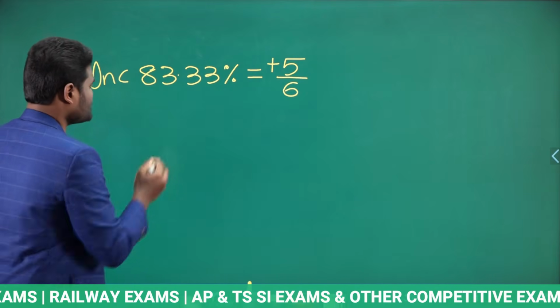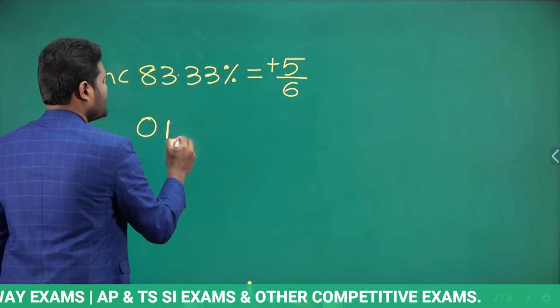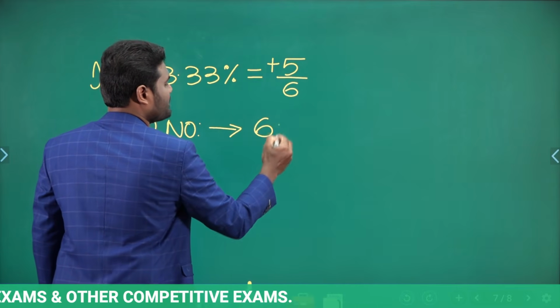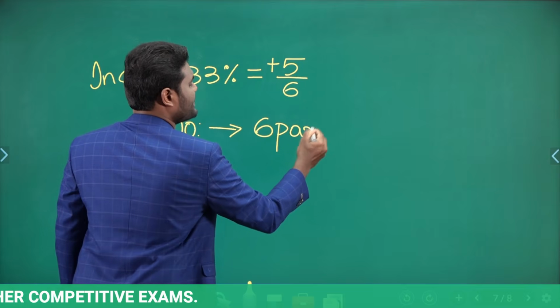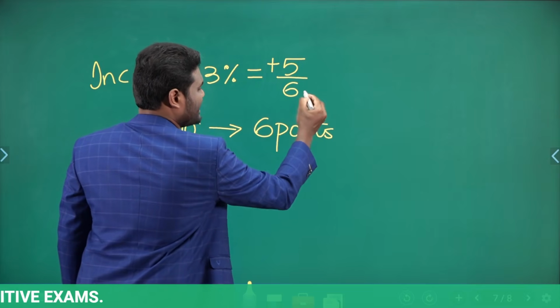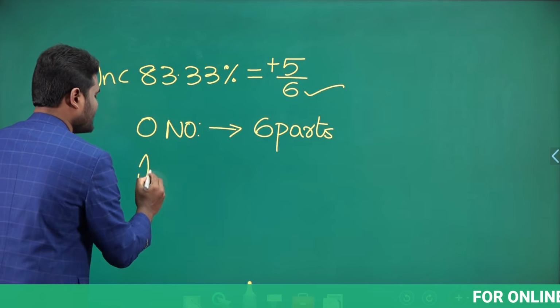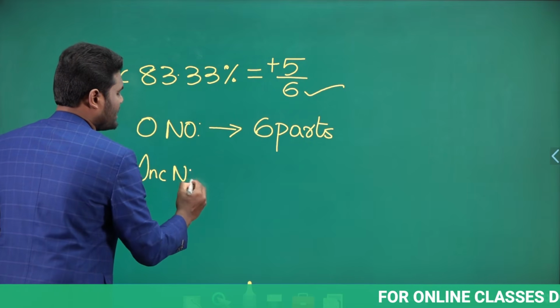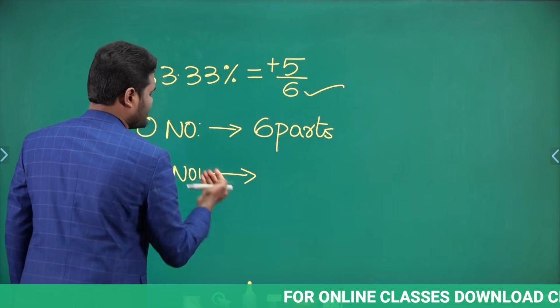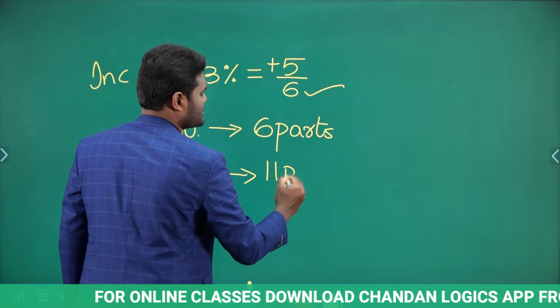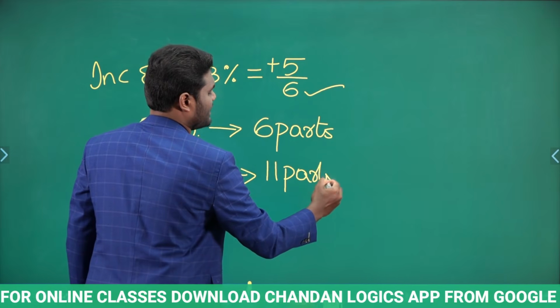Which means the original number is nothing but 6 parts. Why? Because the denominator is always the original number. If the original number is 6 parts, the increased number is nothing but 6 plus 5, 11 parts.